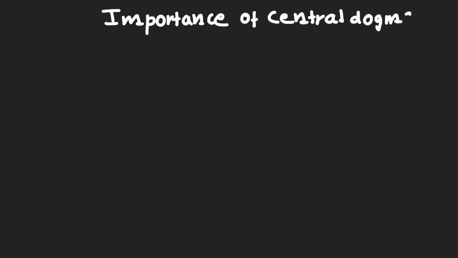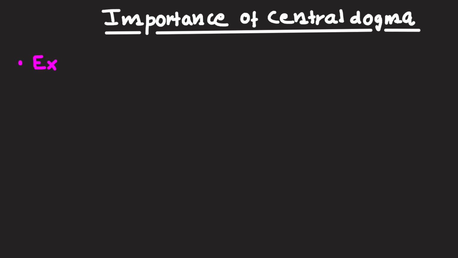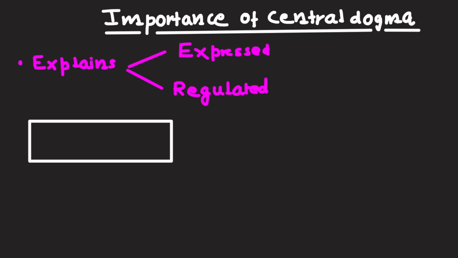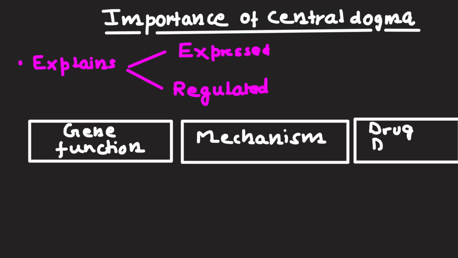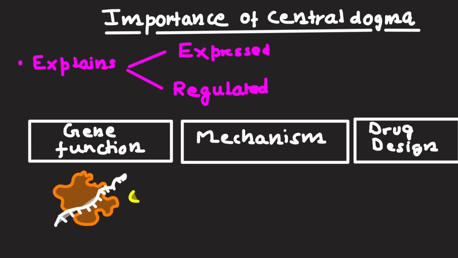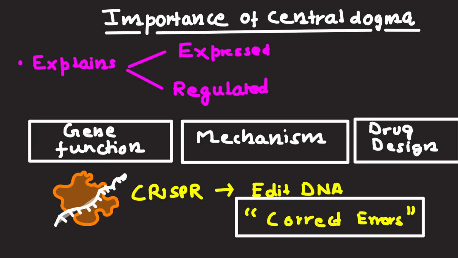Importance of central dogma. The central dogma explains how genetic information is expressed and regulated. It helps scientists understand gene function, disease mechanisms, and drug design. Modern tools such as CRISPR use this knowledge to edit DNA and correct genetic errors.